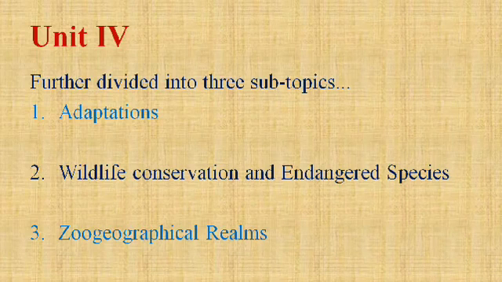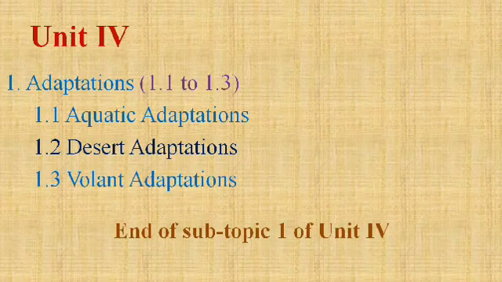Last is unit 4, which is divided into three subtopics, that is adaptations, wildlife conservation and endangered species, and the zoogeographical realm. Adaptations are the modifications made by any animal to make it suitable in a particular habitat. The first one is aquatic adaptations, by which the animal becomes suitable to live in water.